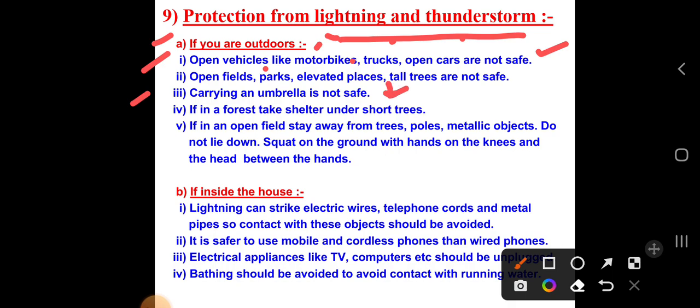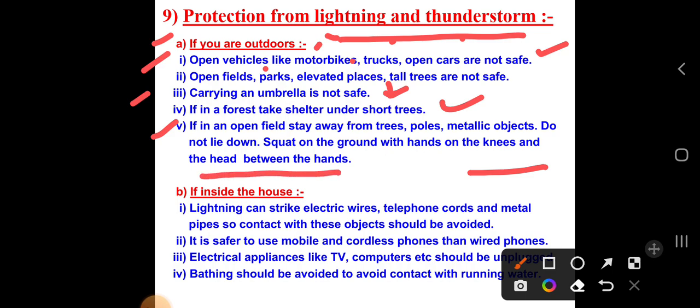If in the forest, take shelter under short trees. Because when tall trees are there, lightning can reach them directly as compared to the short trees. So we have to avoid standing under tall trees. If in an open field, stay away from trees, poles, and metallic objects. Do not lie down; squat on the ground with the hands on the knees and the head between the hands.